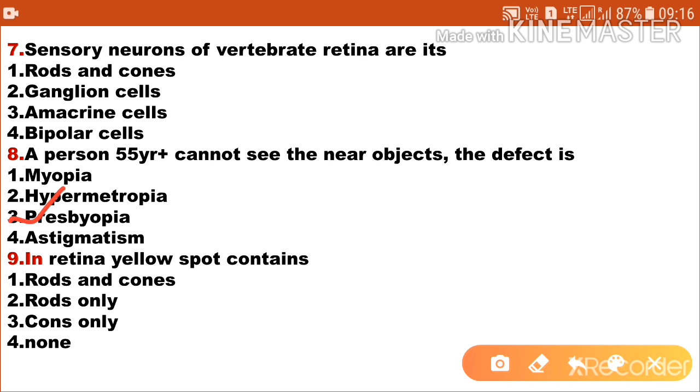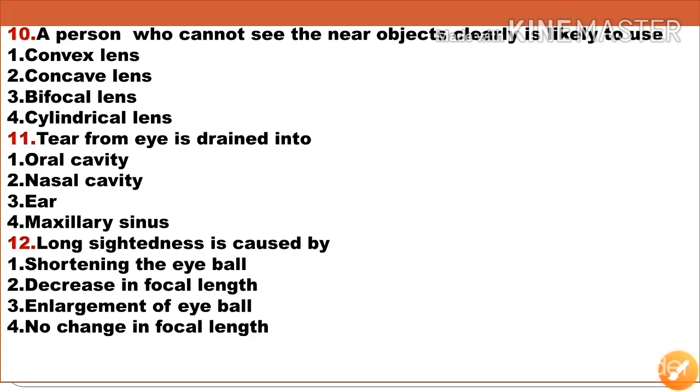Next question, in the retina the yellow spot contains: first option rods and cones, option 2 rods only, third option cones only, and fourth option none of these. Option 3 is the correct answer, cone cells are present in the yellow spot.